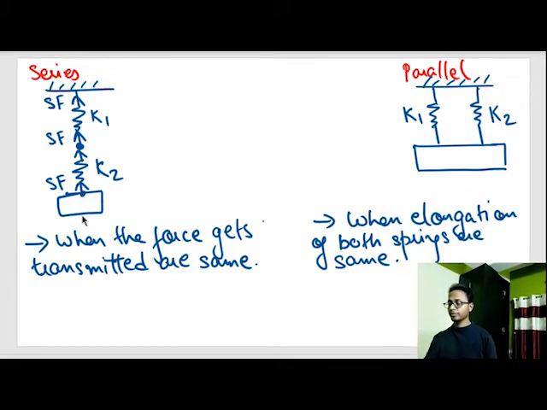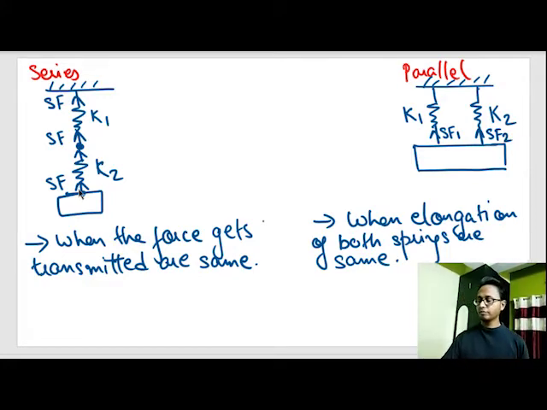But out here, if I pull this block downwards, the spring force here would be different from the spring force here. Happy?